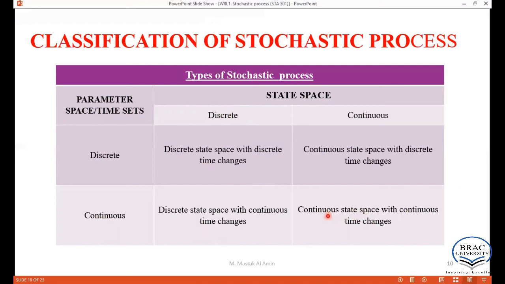So it is defined as the stochastic process with continuous state space with continuous time changes. So these are the 4 types of stochastic process considering their state space and their parameter space. I hope now you can understand the classification of stochastic process.